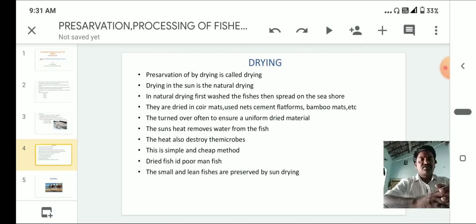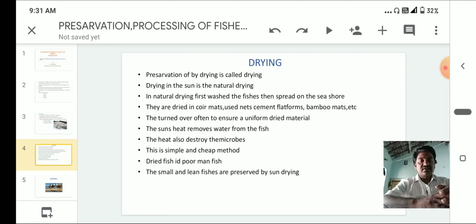Here in drying, the sun's heat removes water from the fish. The heat also destroys the microbes. So this is a simple and cheap method. There is no use of energy and no use of money. We just need human labor for drying.